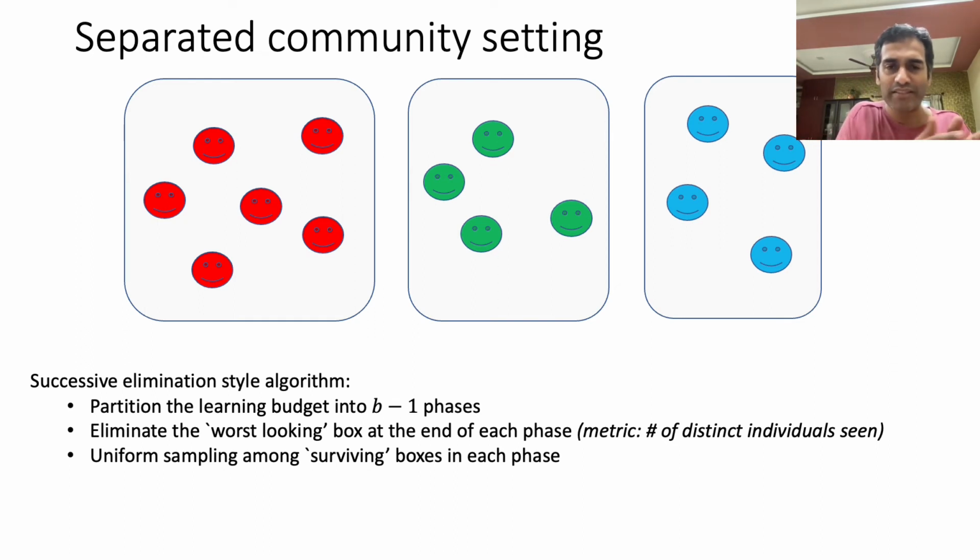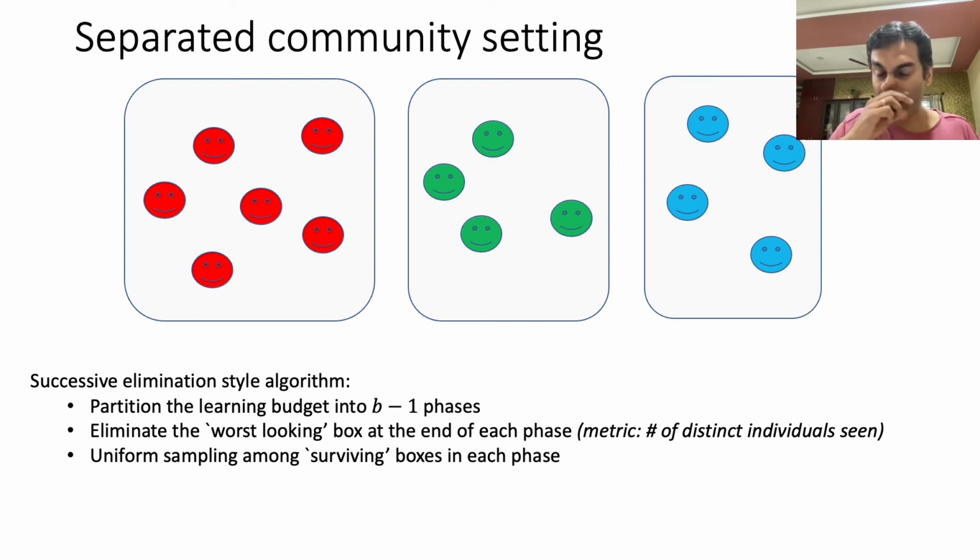The way this works is that you apportion your entire horizon of t pulls across b-1 phases, and at the end of each phase I eliminate from further consideration the community or box that I think is least likely to be the optimal one or the largest one. In other words, I eliminate the so-called worst looking community at the end of each phase, and at the end of b-1 phases, I have one community left standing and I flag that as the largest community.